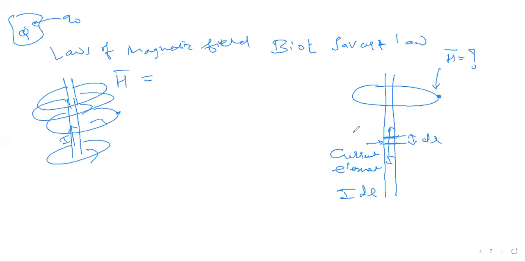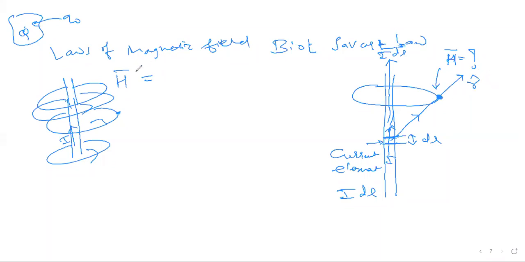How will I find it? So what we do is we connect. From the current element, we draw a vector. So this is the direction of your I dL bar. The direction of vector is this. I can say this as R cap, the unit vector. The point at which I am interested in finding H. Okay. So I'm interested in finding H at this point. So this is the direction of my I dL bar, and this is my direction of R bar, or I can say R cap.